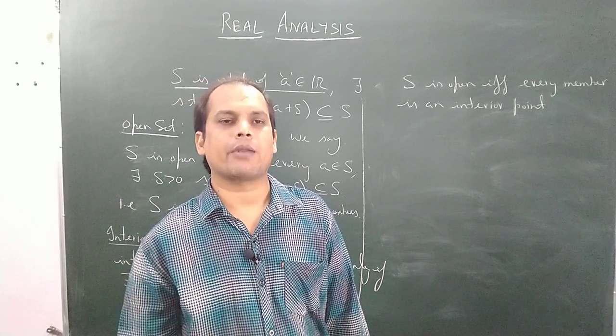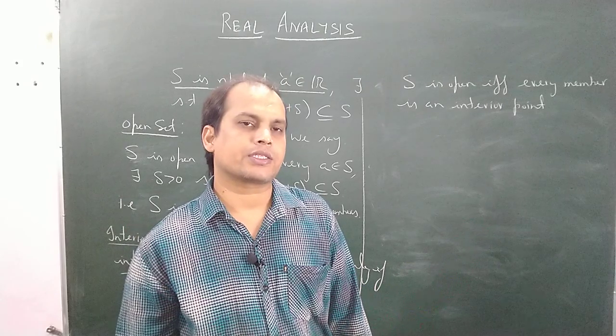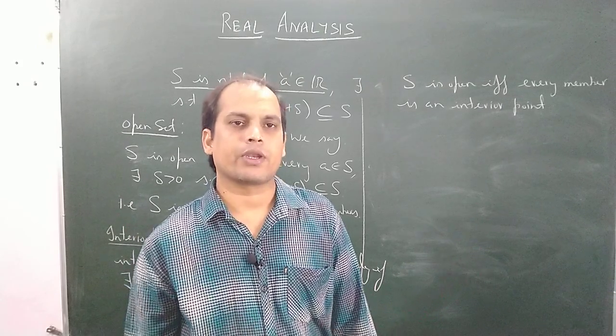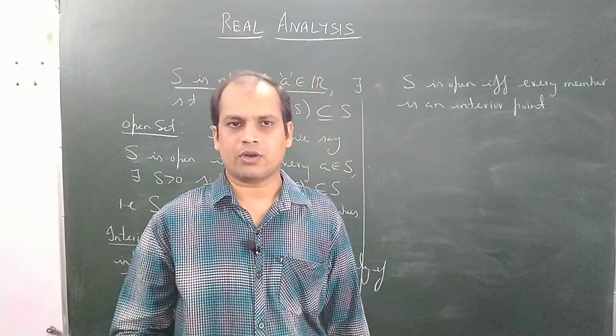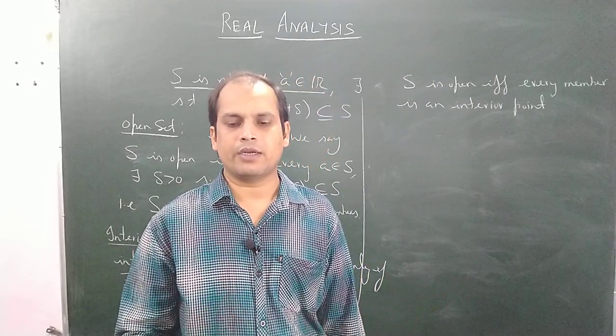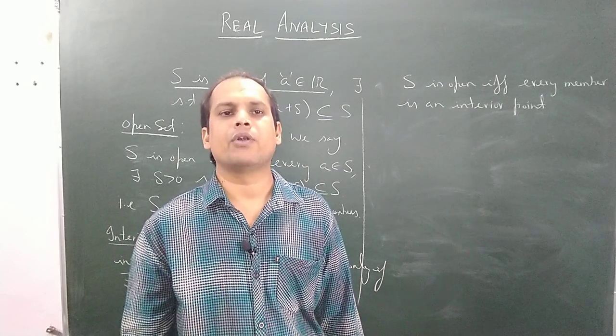I mean, whether an arbitrary union of open sets is open or not, and whether an arbitrary intersection of open sets is open or not. I will come to the proof of this later on, but first let me show you that an arbitrary intersection of open sets need not be open.